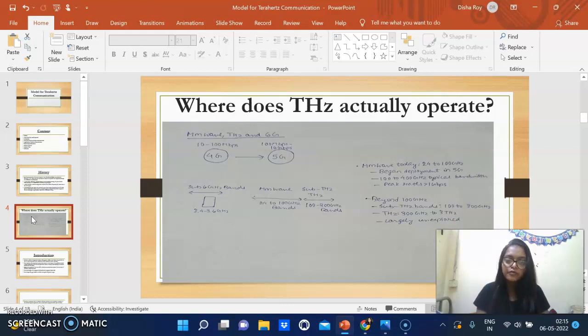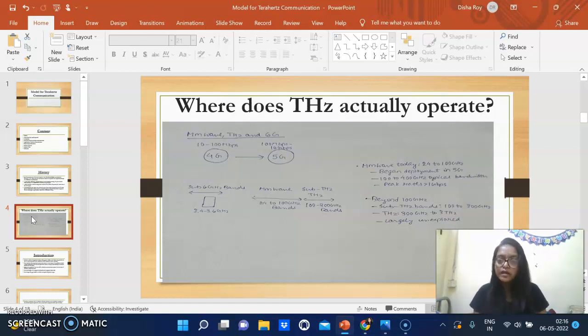The mmWave was from 24 to 100 gigahertz bands, and sub terahertz was basically from 100 to 300 gigahertz bands. So mmWave today is basically from 24 to 100 gigahertz. It began deployment in 5G, with 100 to 400 megahertz typical bandwidth and peak rates greater than 1 Gbps.